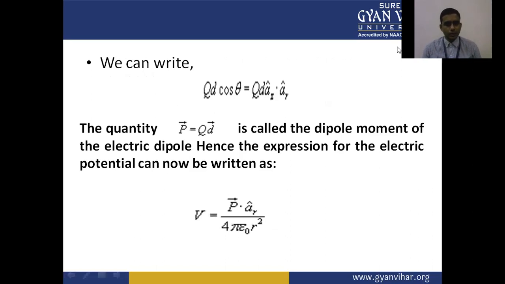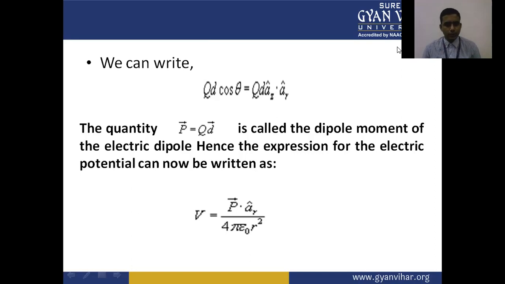We can write further that Q d cos theta is equal to Q d a_z dot a_r. The quantity p equal to Qd is called the dipole moment of the electric dipole.